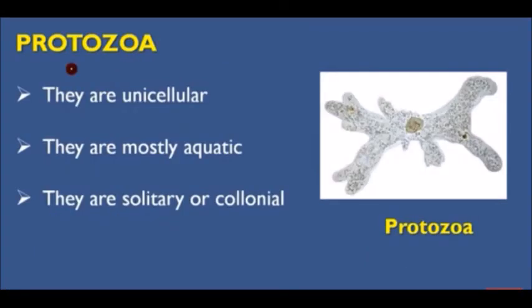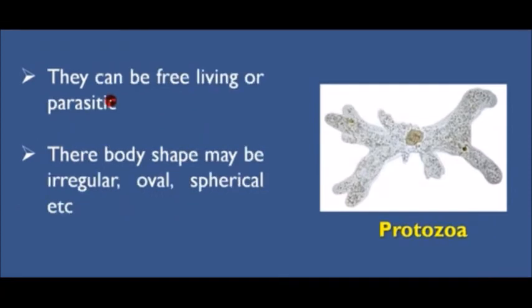Fourth microorganism is protozoa. They are unicellular. They are mostly aquatic. It means they live in water. They live alone or in colonies. They can be free living or parasitic. It means they live on other organisms to survive and harm them. Their body shape may be regular, oval, or spherical.